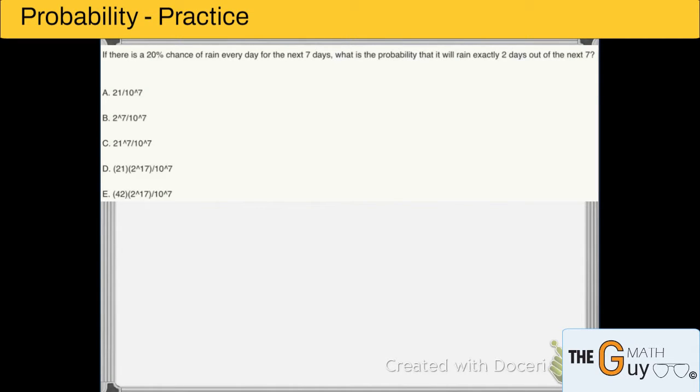Alright, one more question here from probability. If there is a 20% chance of rain every day for the next 7 days, what is the probability that it will rain exactly 2 days out of the next 7? Very standard probability problem. So let's get to it.